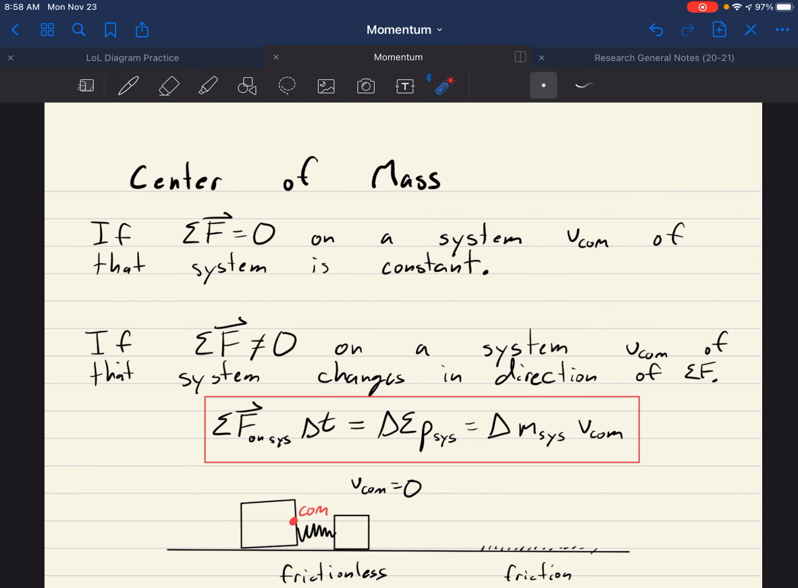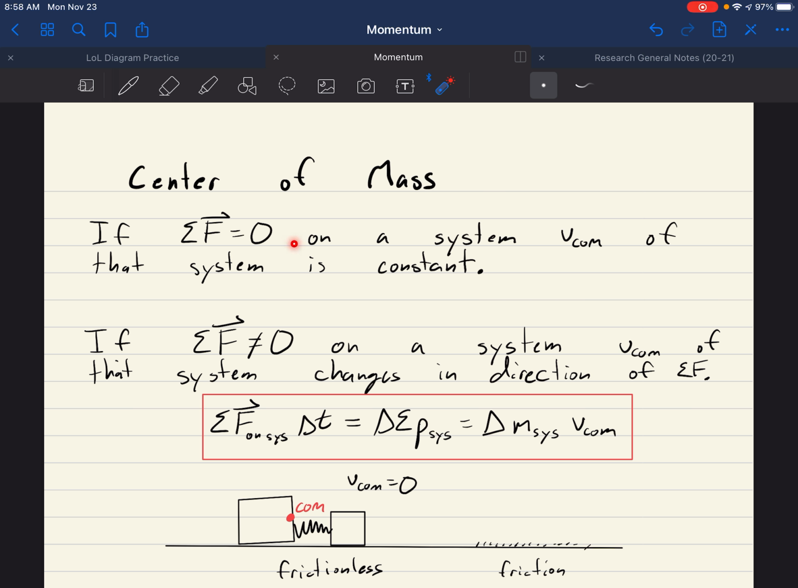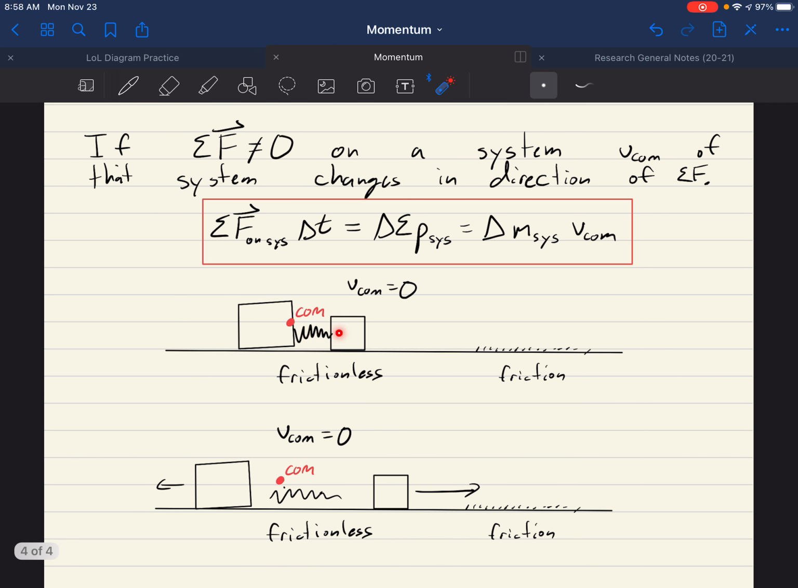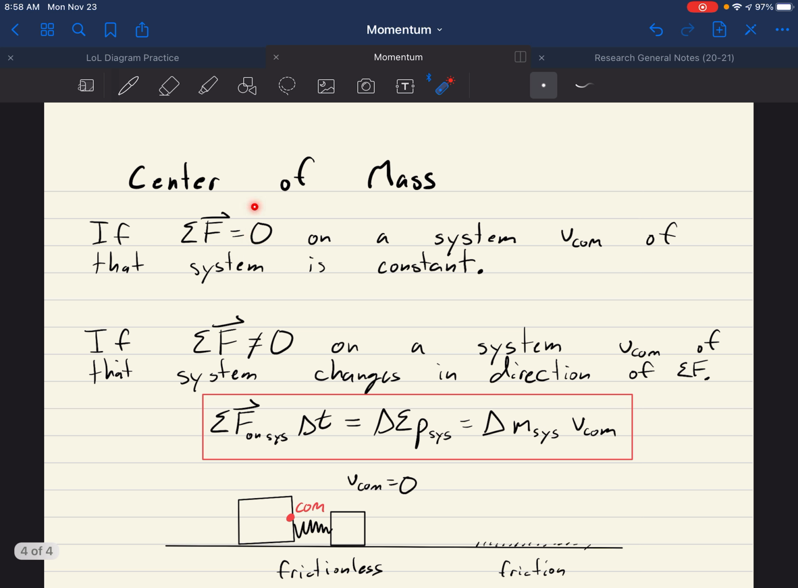Basically, just keep coming back to this. If the net outside force on a system is 0, the center of mass of that system will keep a constant velocity. VCOM is constant if the net force on the system is 0. And internal forces are excluded from this, so this is only external forces. And if the net force is not 0 on a system, VCOM of that system will change in the direction of that net external force.